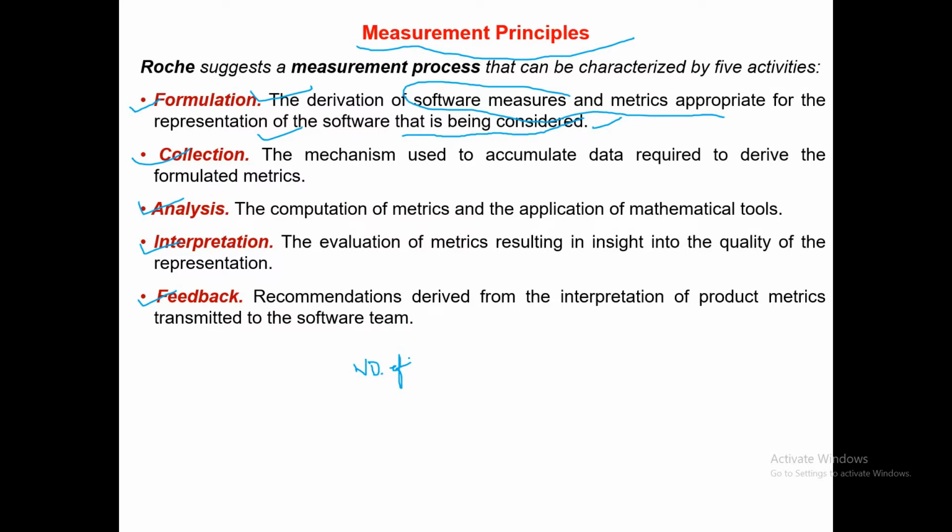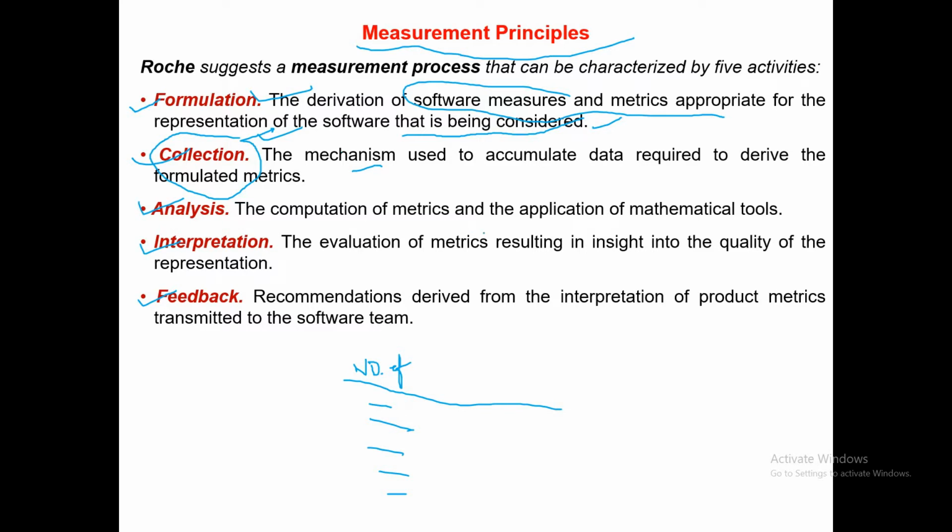If you have identified the measure, then you need data related to that measure, that 5 lakh sales, 1 lakh sales, 5 errors, n number of errors. So you need a well established mechanism to collect the data for the formulated measure, so that later on you can derive the appropriate metric or have an indicator.